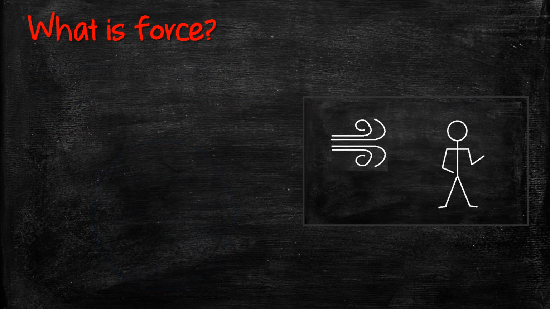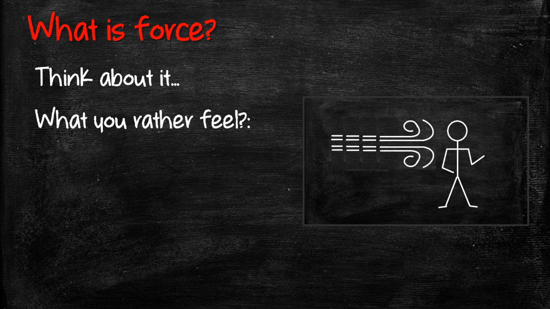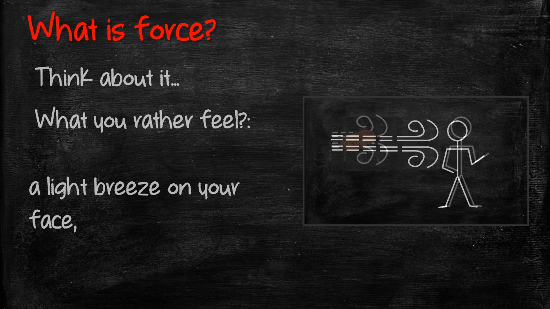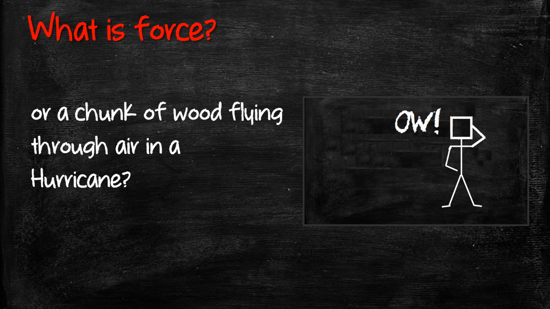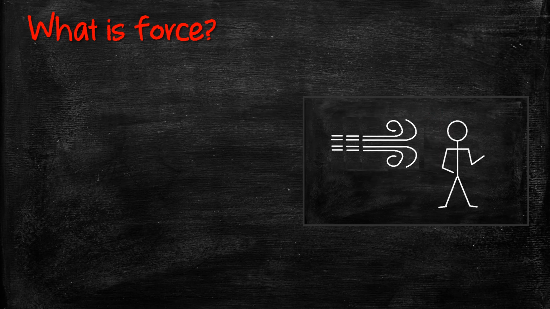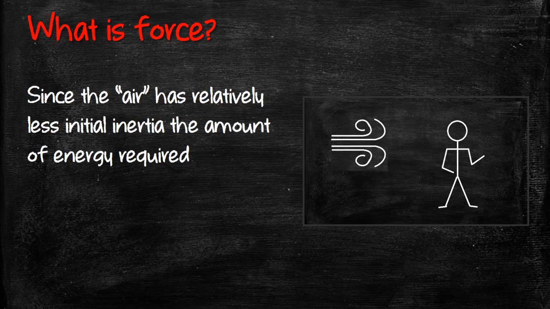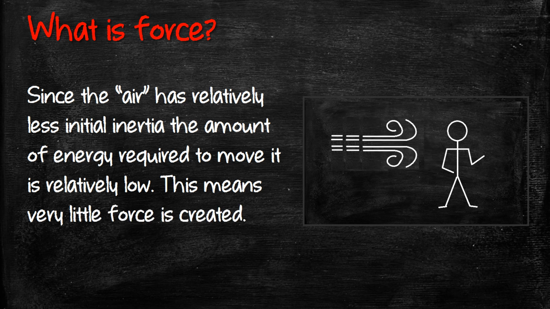Let's look at a couple examples. Think about it. What would you rather feel? A light breeze on your face? Or a chunk of wood flying through the air in a hurricane? You likely picked a light breeze on your face. Since the air has relatively less initial inertia, the amount of energy required to move it is relatively low. This means very little force is created.